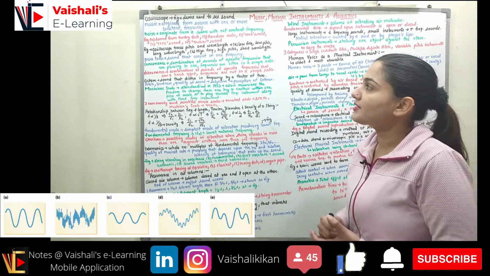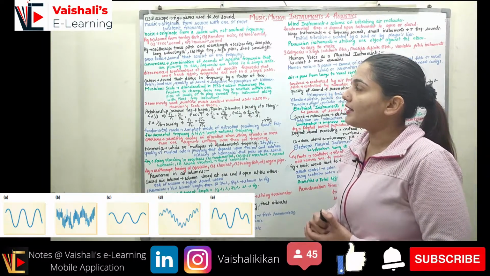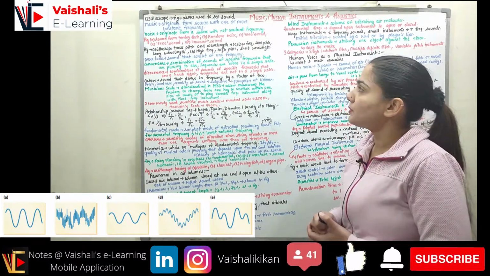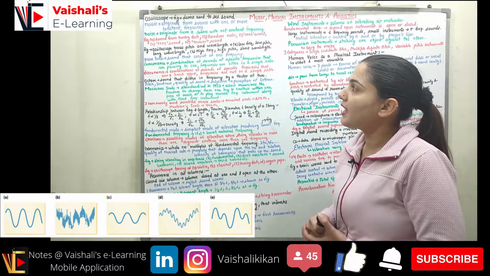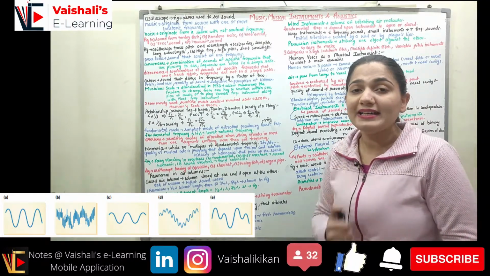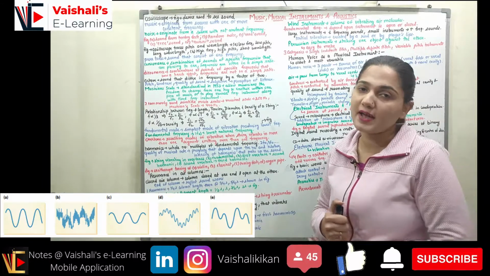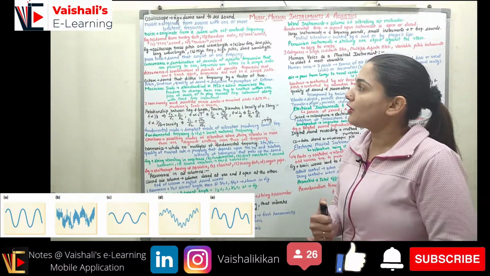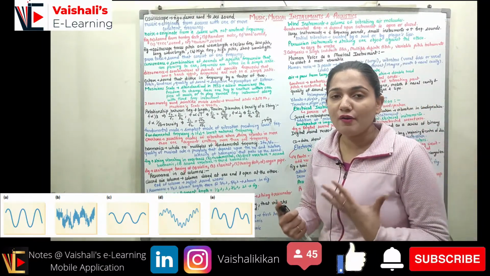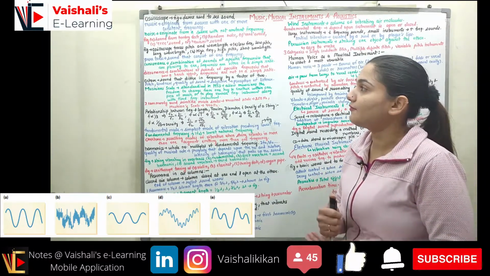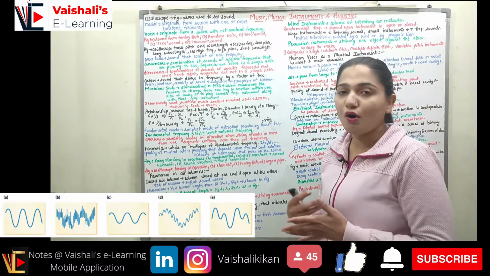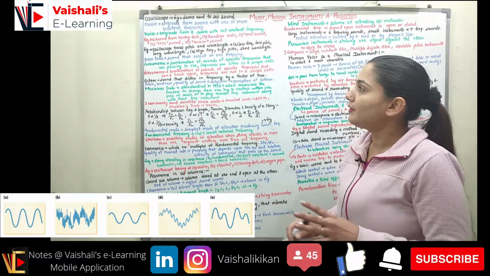Here we have the sound which is coming from the tuning fork. Part A shows the sound coming from the tuning fork when it is observed on the oscilloscope. Then the random noise: you can see the variation from the tuning fork to the random noise. Random noise has completely random frequency, and the tuning fork has a periodic frequency. So this is a periodic wave coming out from the tuning fork. Now coming to the O sound, what kind of waveform can we observe on the oscilloscope? You can see. Then for the E sound, what kind of waveform do we have on the oscilloscope, and at last with the O sound, what kind of waveform is generated on the oscilloscope.